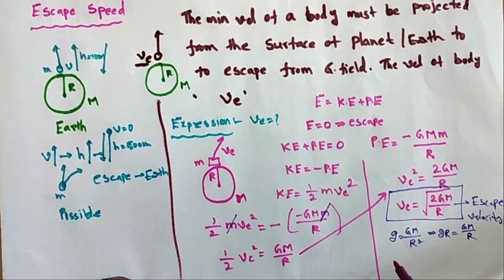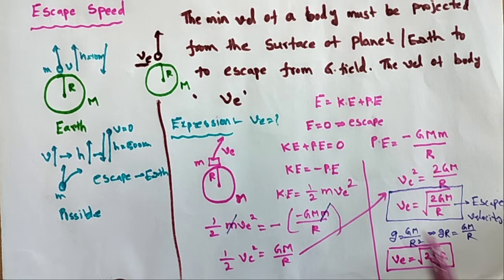Another formula: ve = √(2gR). This velocity is called escape velocity or escape speed.